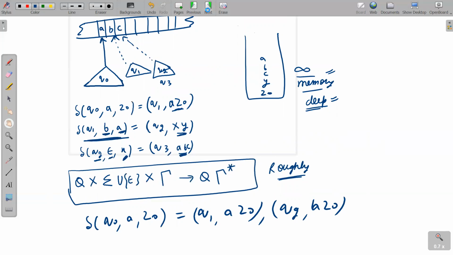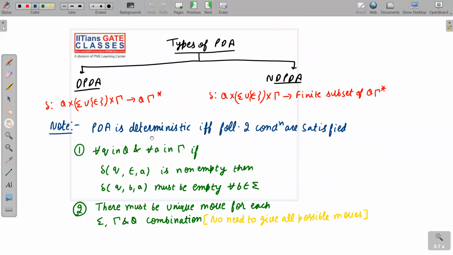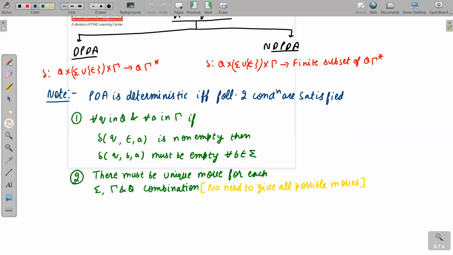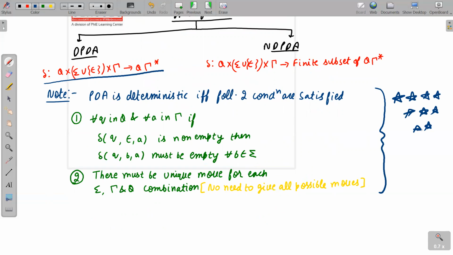Now let me tell you something. This is the mathematical definition of DPDA, and this is your English statement. Please note down these statements very carefully. These are very important statements, and they will confuse you, so let me read it out for you. The PDA is deterministic if and only if the following two conditions are satisfied. You have to satisfy both these conditions.